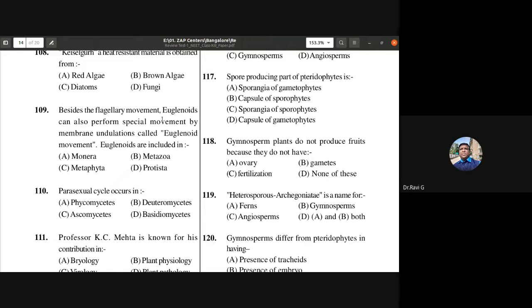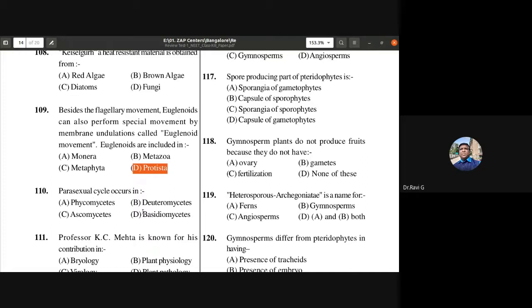Besides the flagellar movement, euglenoids can also perform a special movement by membrane undulations called euglenoid movements. So euglenoids are included in Monera, Metazoa, Metaphyta, or Protista? Euglenoids are included under Protista. So 109 D is the answer.